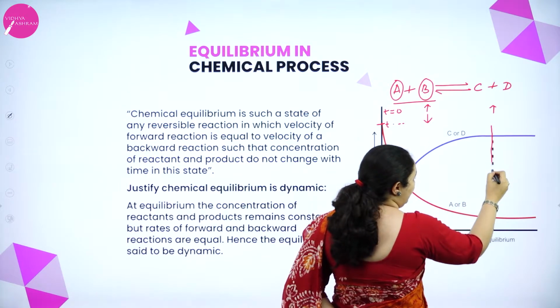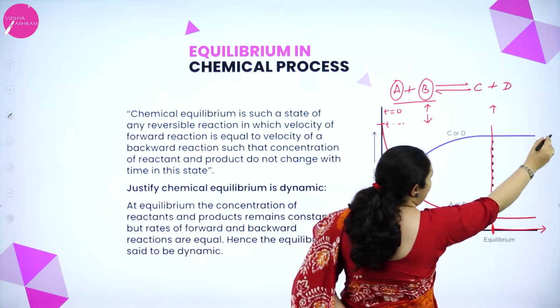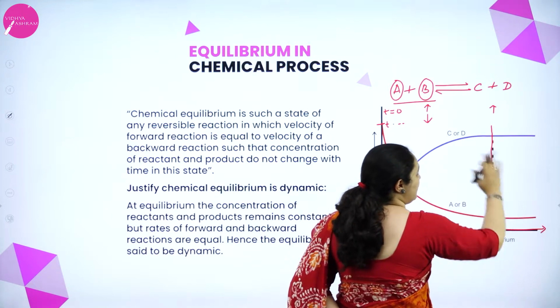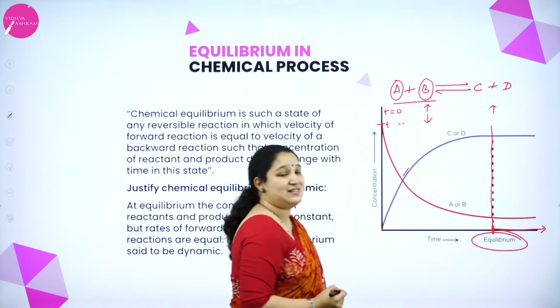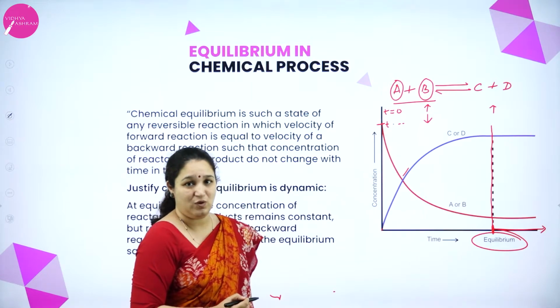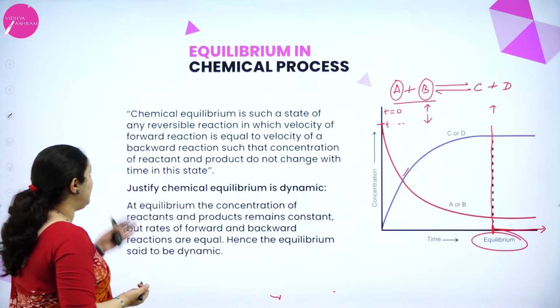So there is a point, or a time from which you see the concentration of the reactants is also the same, and the products are also the same. It's a straight line, no change is there. And that state, we call it the equilibrium state. Okay. Or I can also put it in the form of a definition like this.